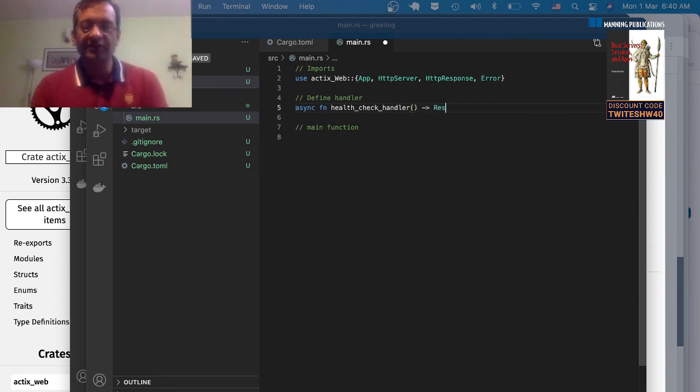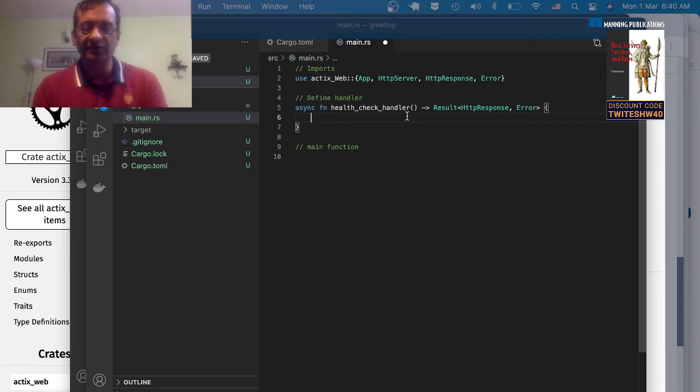And we're going to return a Result type that I spoke to you about briefly. It returns an HTTP response and error. So if the handler functionality is successful, it returns an HTTP response. Otherwise, it returns an error.